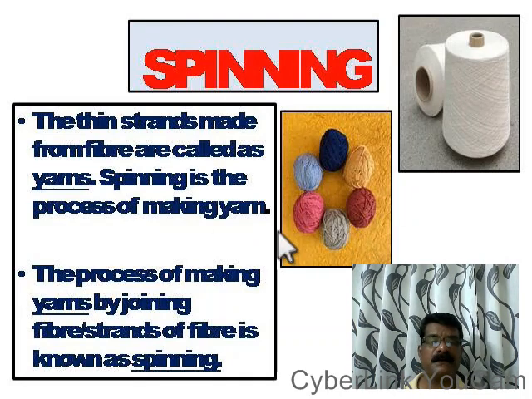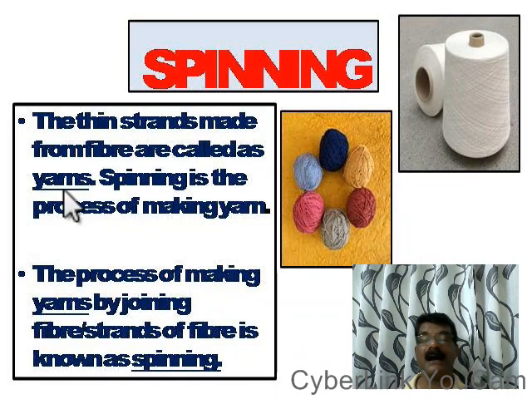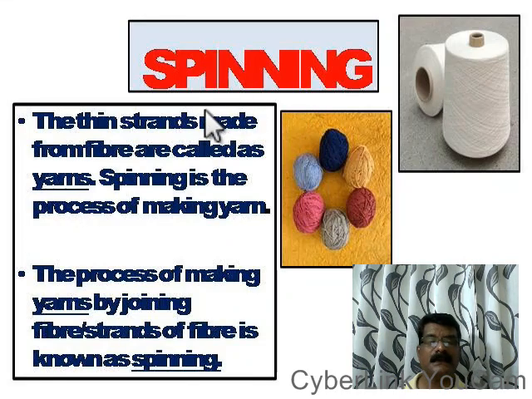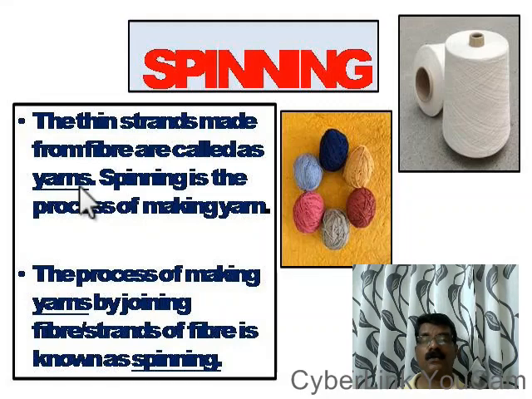Such long fibers which are made out of the fibers or the strands are known as yarns. By joining the cotton fibers or the jute fibers, very long fibers can be made. See, these are the long fibers made out of cotton. Such long fibers made out of cotton fibers or jute fibers are called yarns.